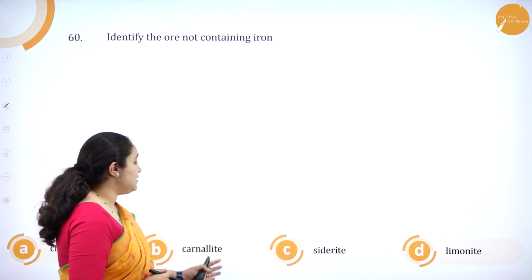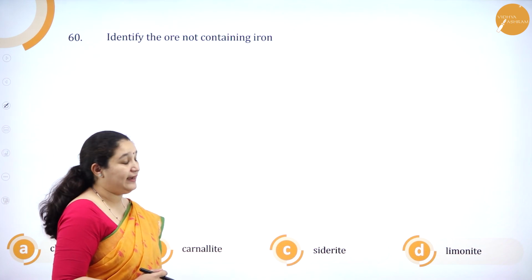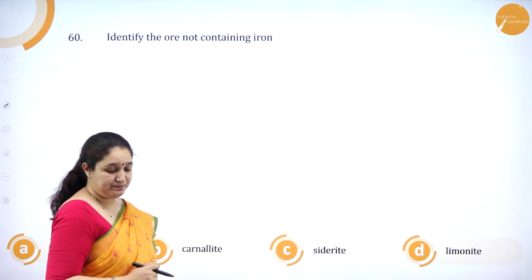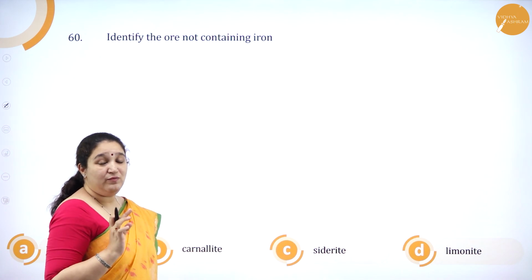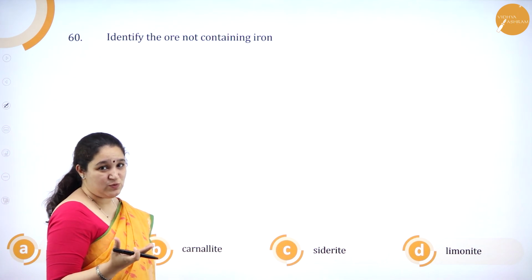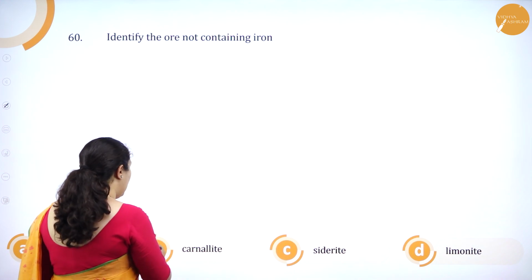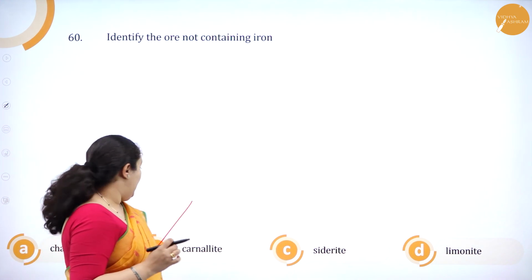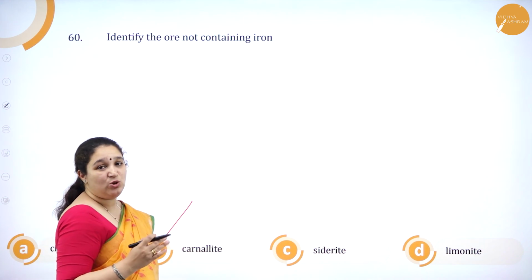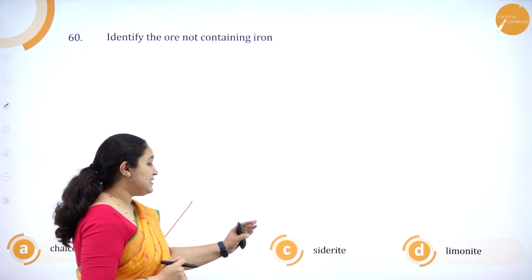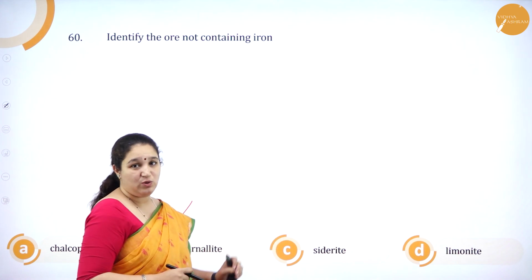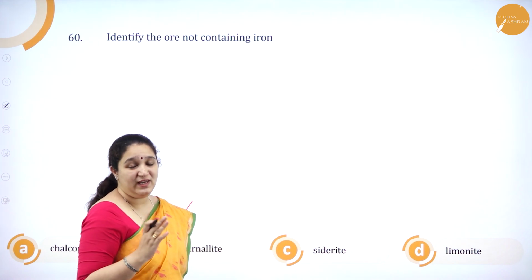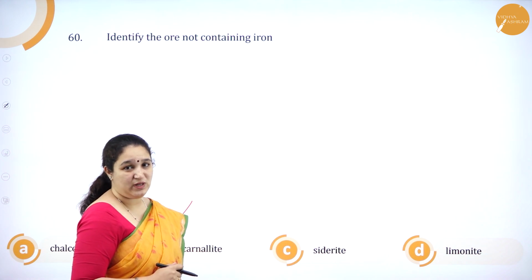We'll go to the last question, that is identify the ore not containing iron: chalcopyrite, carnallite, siderite, limonite. Which does not contain iron is what they are asking. It is carnallite which does not contain Fe, because chalcopyrite is CuFeS2, siderite is FeCO3, and limonite is Fe2O3 with H2O molecules.